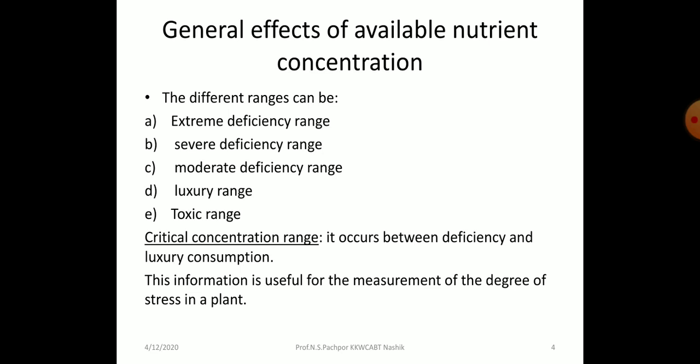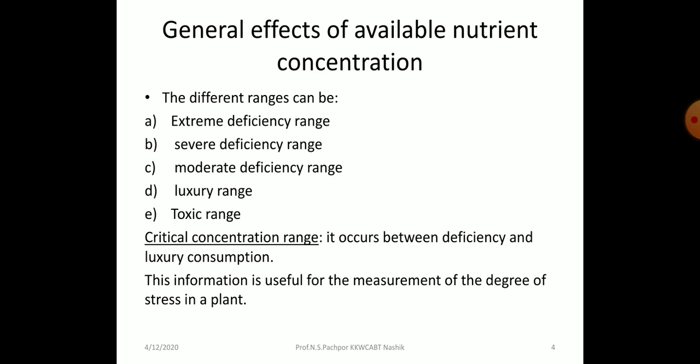Then the third one is the moderate deficiency. Moderate means the nutrients are available, but as far as the requirement of the crop is concerned, they are not in that quantity. They are present, but not in the quantity required for the plant to absorb. So it is called moderate deficiency. Then comes luxury.